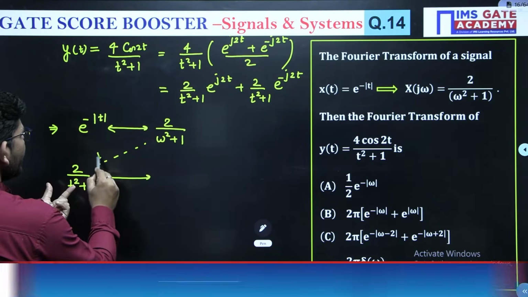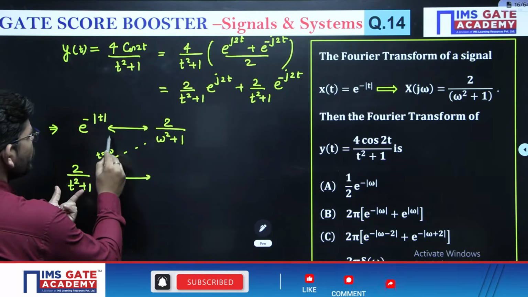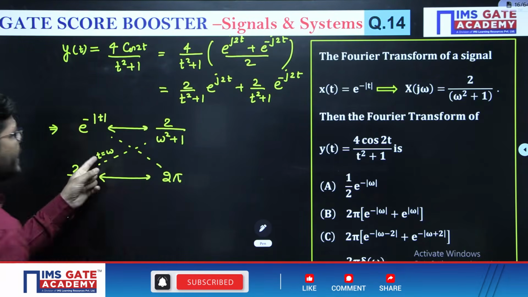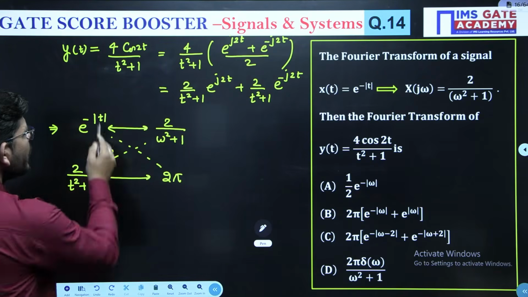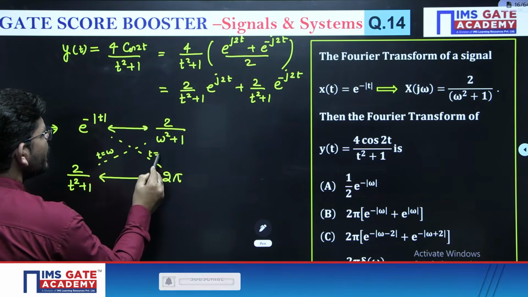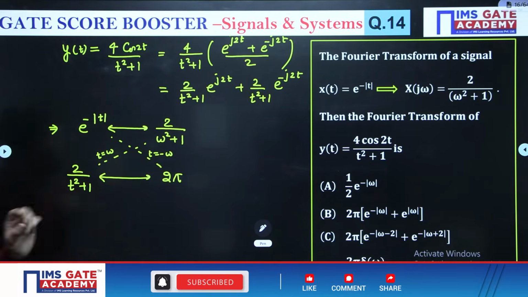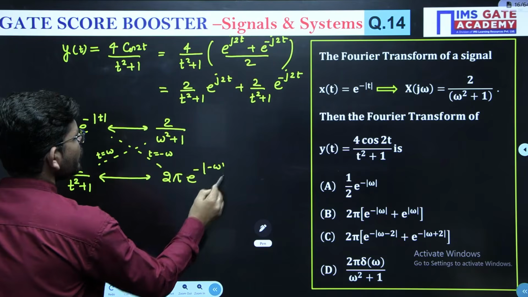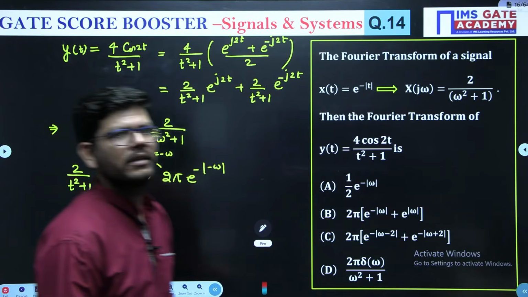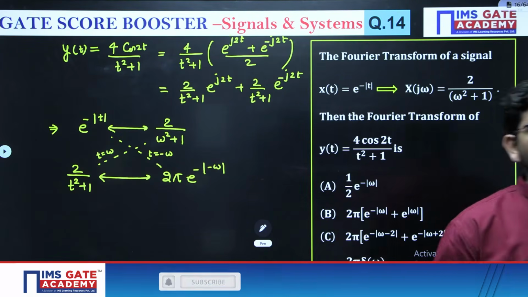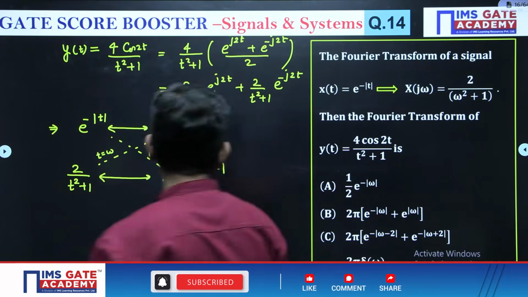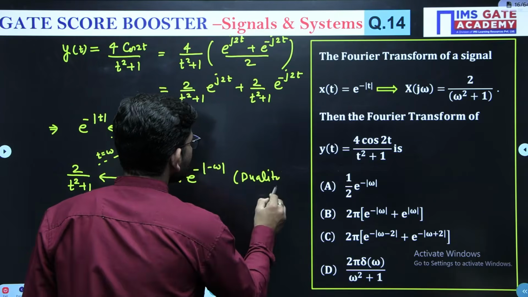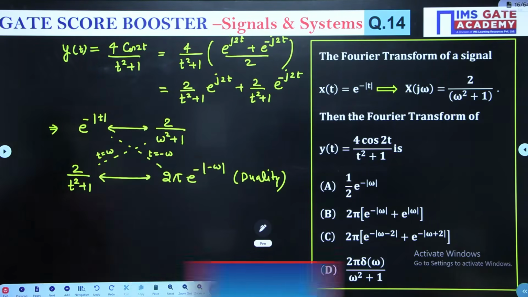So what they have done is replace t with omega. So what you will do is write here 2 pi, and since they have written t in place of omega, you will write minus omega in place of t. So e to the power minus modulus of omega, right? This is how you will apply the duality theorem. This is known as duality, correct?